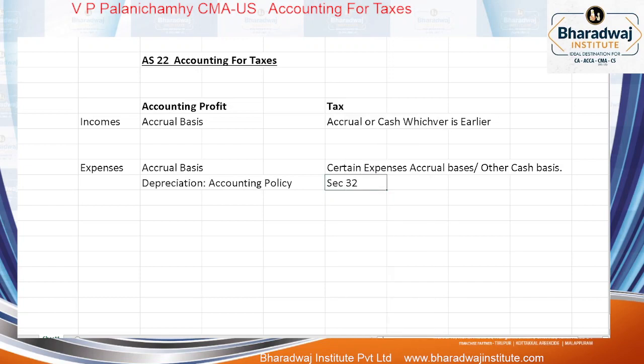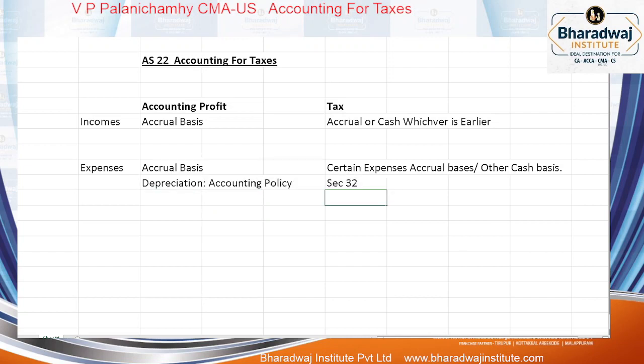Even, for example, in financial accounts, suppose an asset has a book value of 10,000 and is sold for 12,000, now we will call it profit on sale of asset. But when it comes to income tax, do you have such a concept? When will the gain or loss be worked out? You have seen the capital gain chapter. When the sale consideration is more than block value, it is called capital gain. When it is less than block value, what is it called? If all assets are sold for less than block value, now what is the meaning? Short-term capital loss. So, the depreciation concept is totally different.